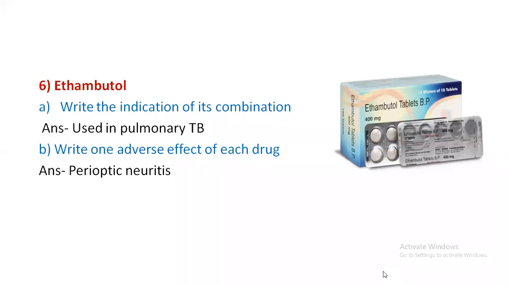Ethambutol. Write the indications of its combinations. It is used in pulmonary TB. Okay, so the combination of the drugs which we use in TB, do you remember? It is HRZE. Okay, HRZE is INH, rifampicin, ethambutol, and pyrazinamide. So the adverse effect here is perioptic neuritis with ethambutol.